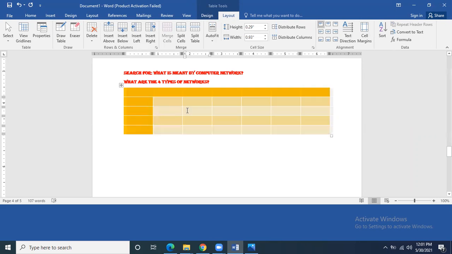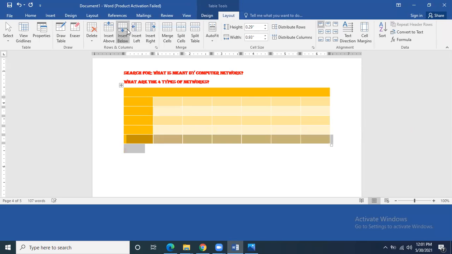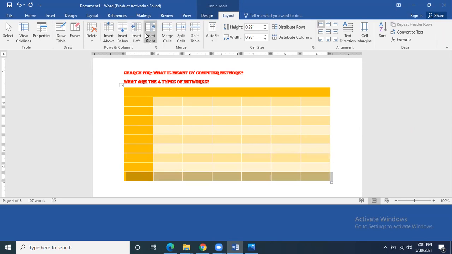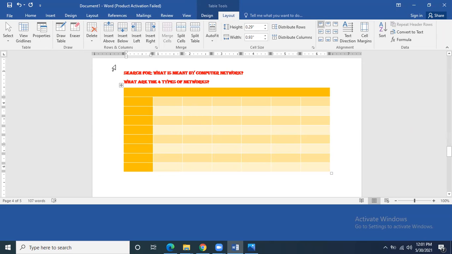You can add more rows and columns. For example, bring your mouse cursor over here, and if you want to add more rows, you can add more rows. If you want to delete this line, click over here, go to the delete option, delete row, and you can delete the row. Okay.